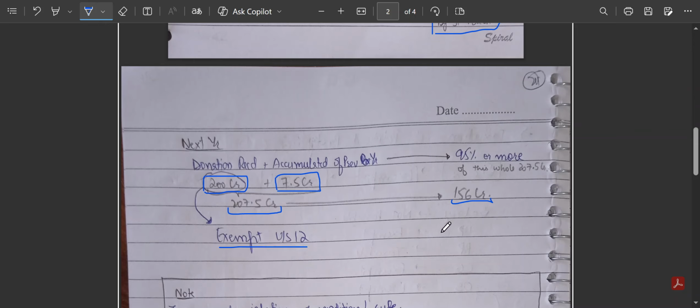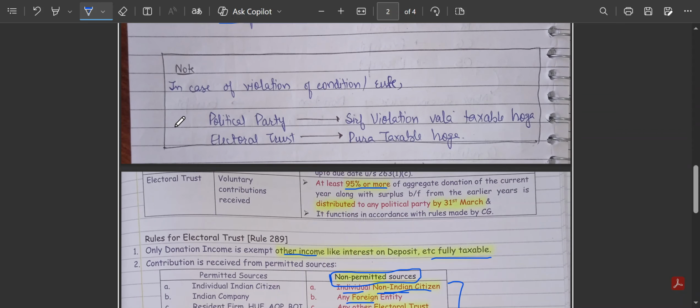If not, the whole of the donation received in the current year will become taxable. We have to apply 95% on the whole of 207.5 crore, and then only this 200 crore will become exempt under section 12, because the earlier amount was already exempt in the last year, so we do not need to worry about it this year. We are talking about the amount that we received this year. If it qualifies the 95% criteria on 207.5, this amount becomes exempt. That's all it says about it.